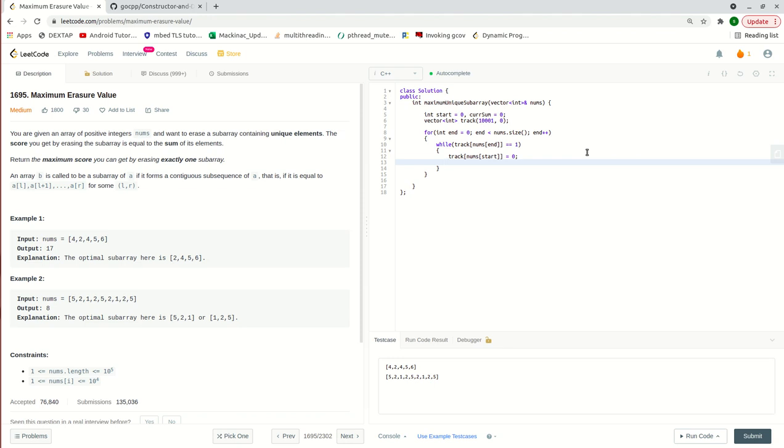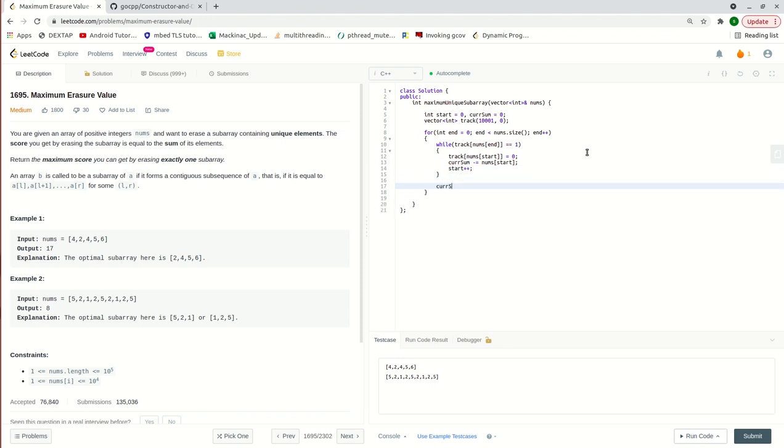We will mark those numbers as 0 in track, since we are excluding them. We also have to subtract that number from our current sum, nums of start, and then increment the start.